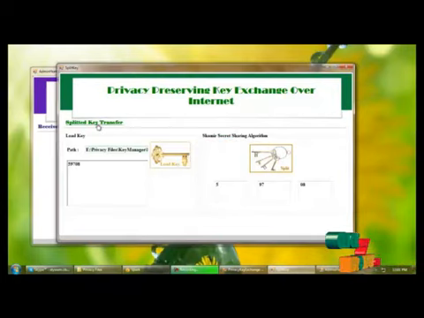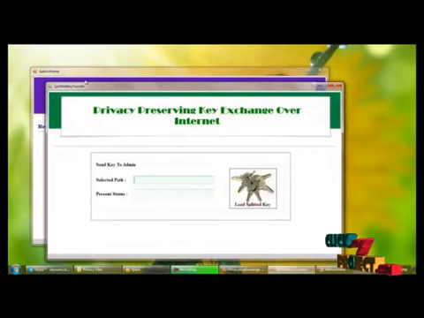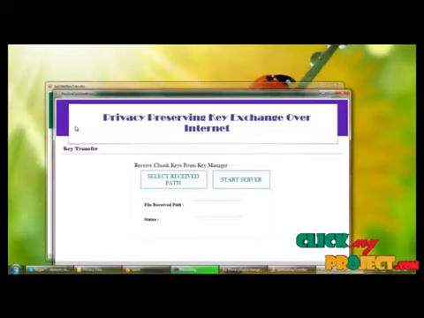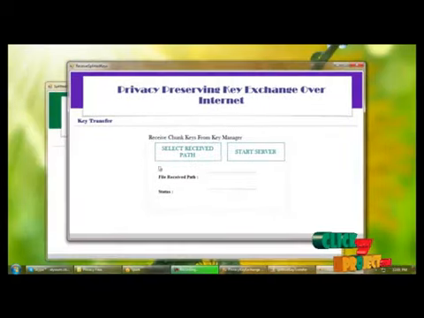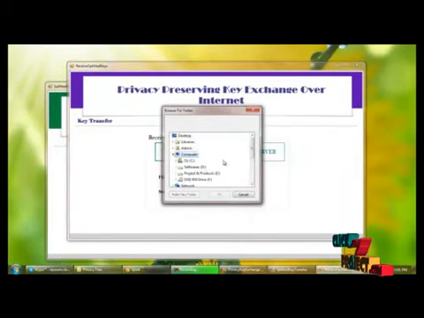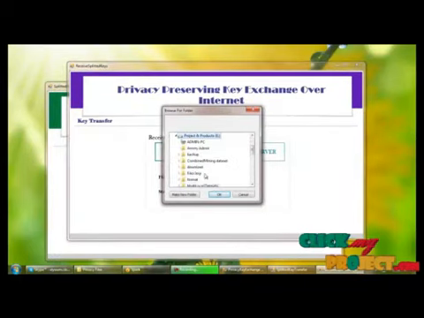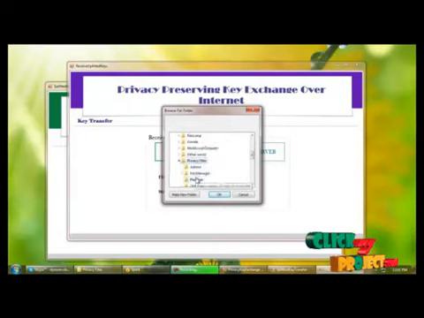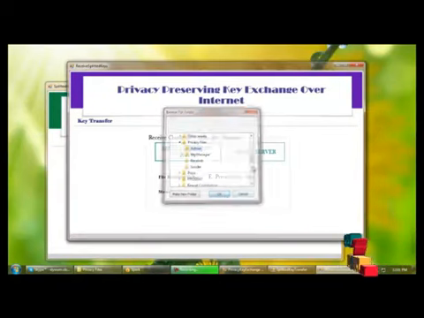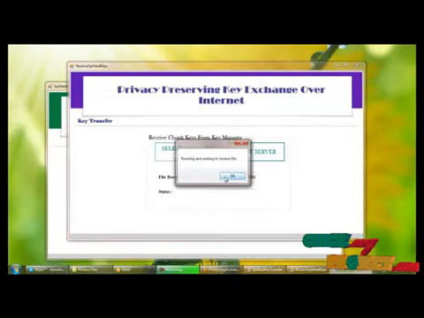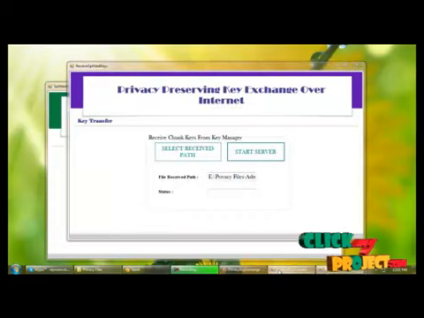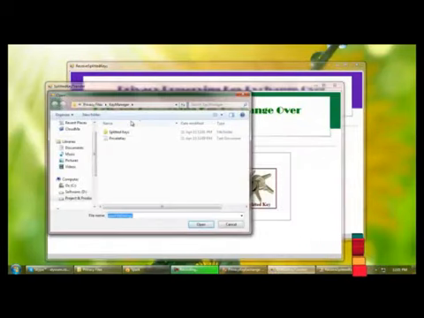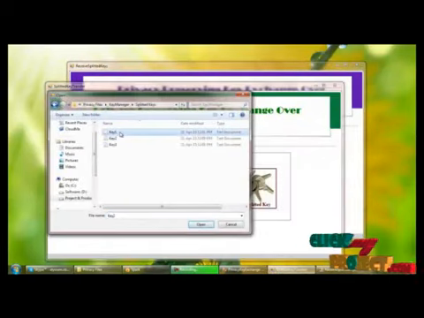And next we are transferring the splitted key to the admin. So for that, how to select the receive path to receive the splitted keys. So I'm selecting the admin inside the privacy files and starting the server. Now I'm loading the splitted keys inside the splitted key folder, key1.